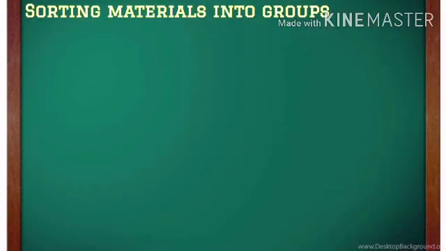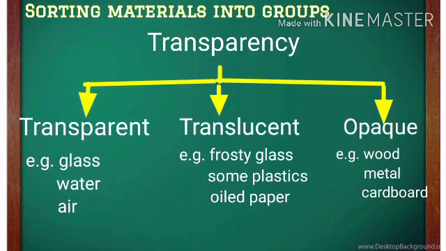So with this I have finished the explanation of this chapter. Let's quickly recap what we discussed today. Today we discussed the remaining property of materials, which is transparency, and on the basis of transparency materials can be distinguished in three ways: transparent, translucent and opaque. The materials through which things can be seen are called transparent materials, for example glass, water and air.